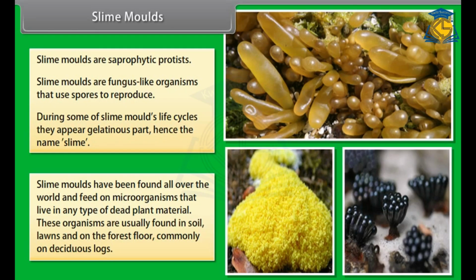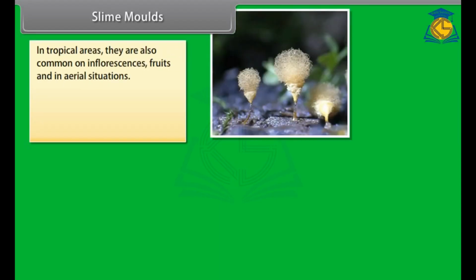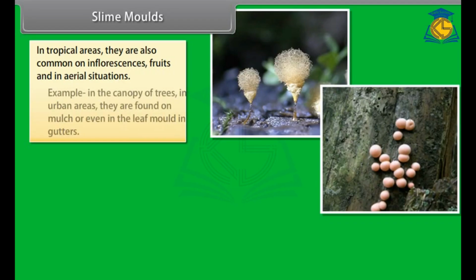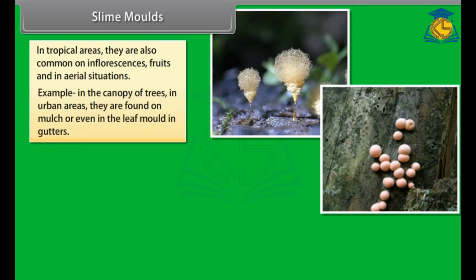These organisms are usually found in soil, lawns, and on the forest floor, commonly on deciduous logs. In tropical areas, they are also common on inflorescences, fruits, and in aerial situations, for example in the canopy of trees. In urban areas, they are found on mulch or even in the leaf mold in gutters.